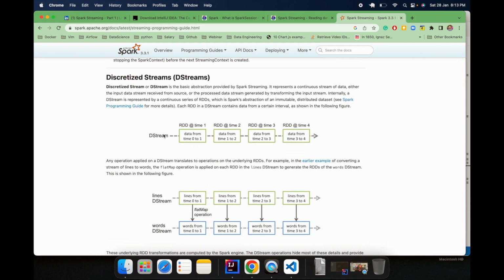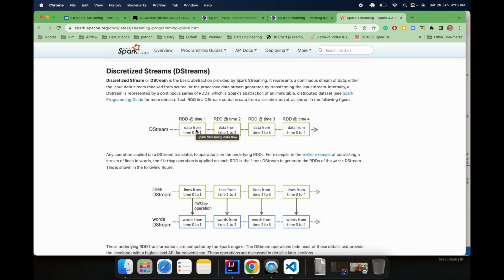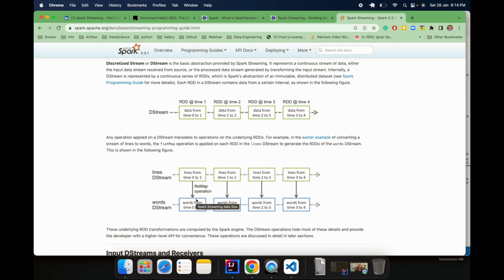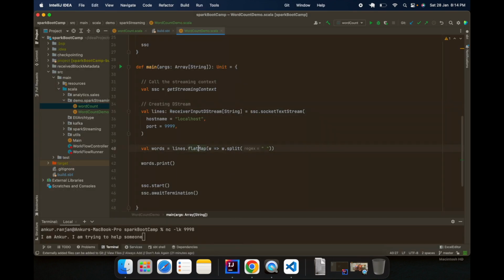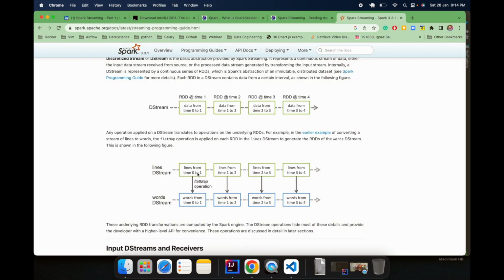Yeah, see, this is the DStreams, right? This is the RDD from data from time 0 to 1, from time 1 to 2. In one batch duration it will have this RDD, in another batch duration this RDD, and this sequence of RDD will be called DStreams. So this is the lines DStreams. Whenever we apply any operation, like flat map here, behind the scene it will be applied on individual RDD only. That's why we call it a micro batch. Behind the scene it's actually running the batch operation on each particular RDD in the DStreams.